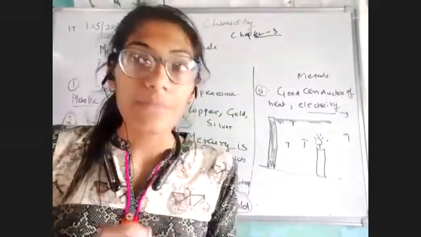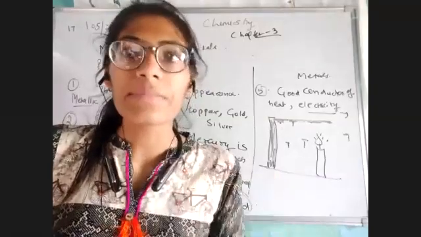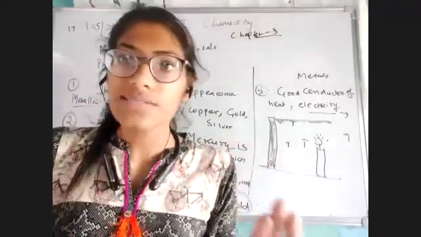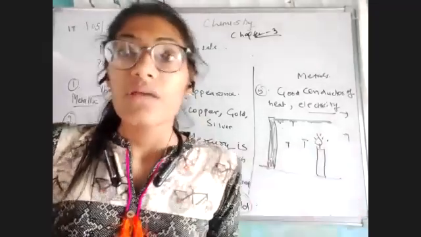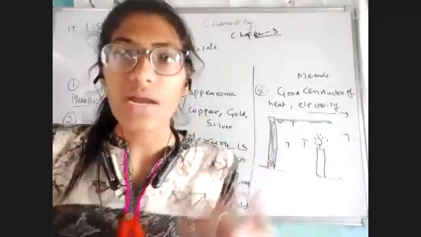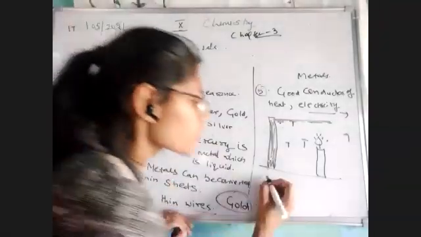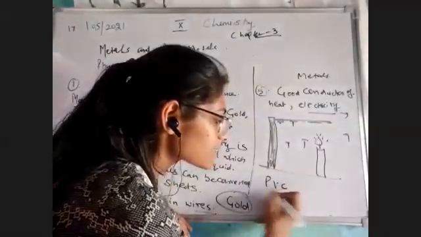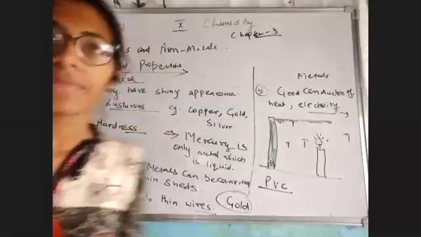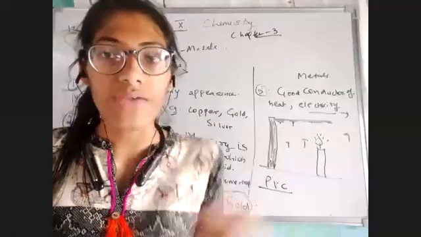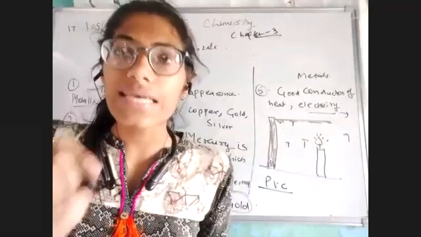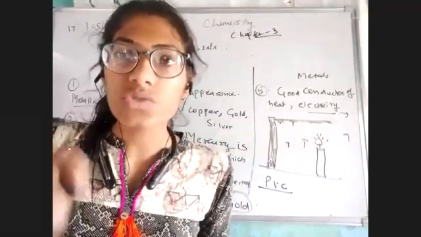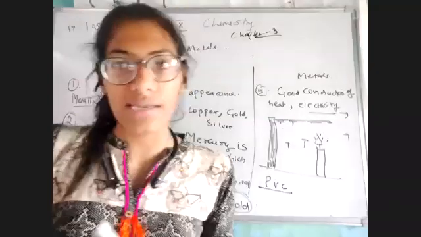है ना? But the point is, we cannot keep them naked. हम उनको सिर्फ ऐसे छोड़ नहीं सकते हैं that they are conducting heat and electricity. For our protection, for our safety, we cover them with plastic pipe known as PVC. है ना? I hope you have heard. We have covered them with plastic because plastic is an insulator. Plastic is not a conductor of heat and electricity.